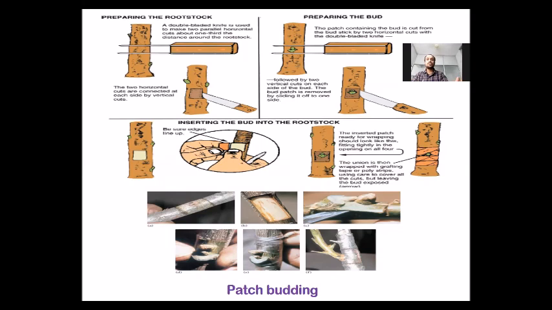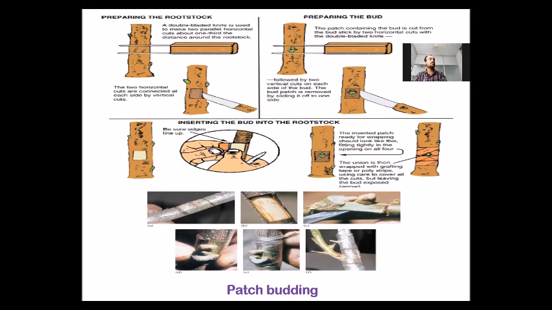So the names of these methods are given on the basis of the cuts we are making on the rootstock and the shape of scion we are taking for budding. If we make a ring-shaped bark removal and a ring-shaped bud is taken from the mother plant, then it will be known as ring budding.